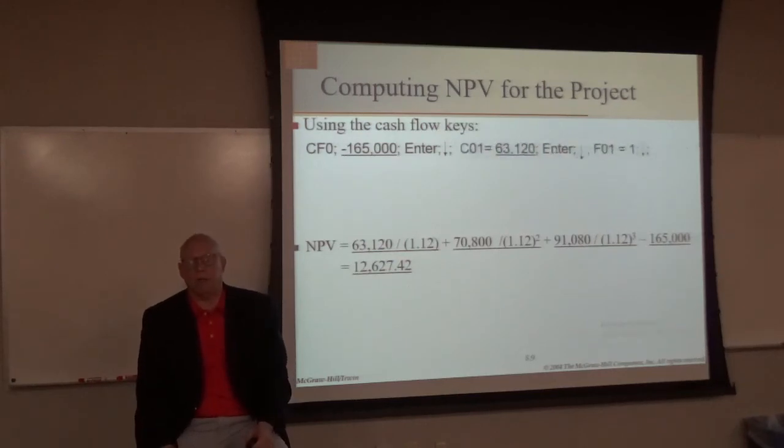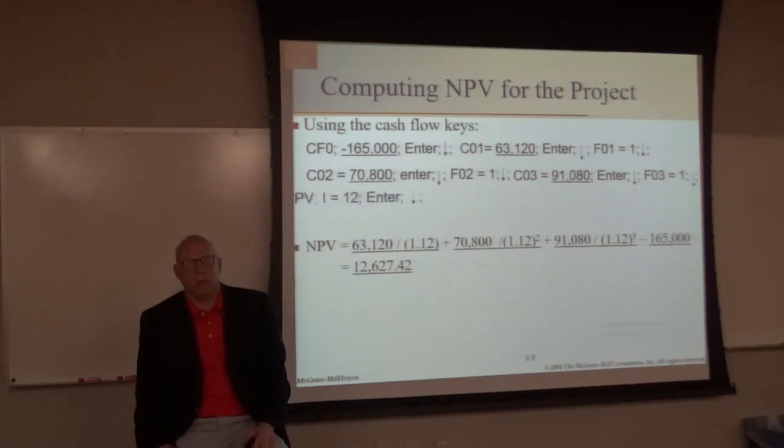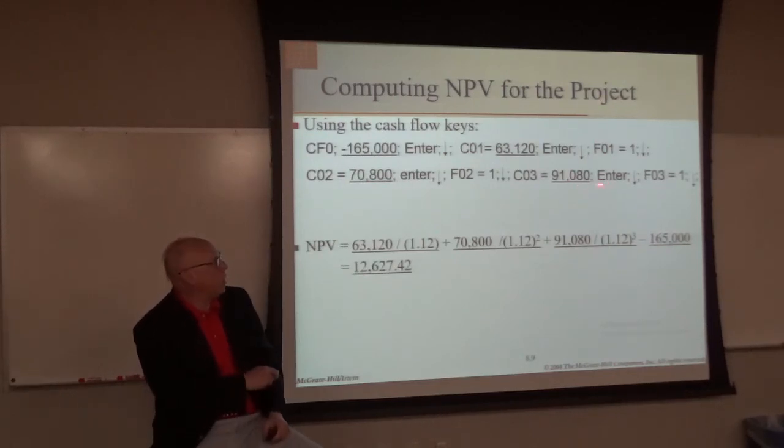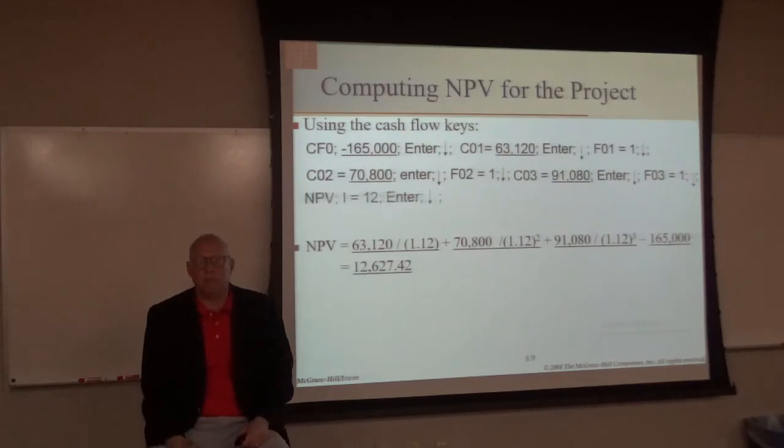So enter, down arrow, and then we have C01. And here's our first cash flow, F01 equals 1. Here's our second cash flow. Here's our third cash flow. So we only have CF0 plus 3 positive cash flows. Once we enter our last cash flow, it's time to hit NPV.